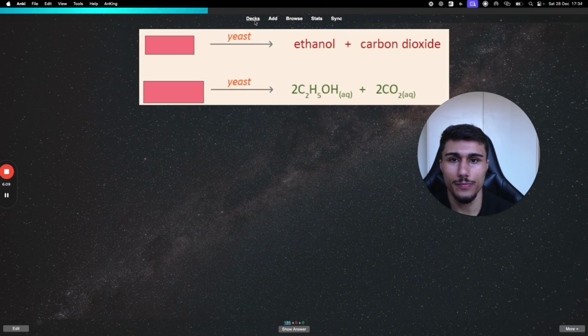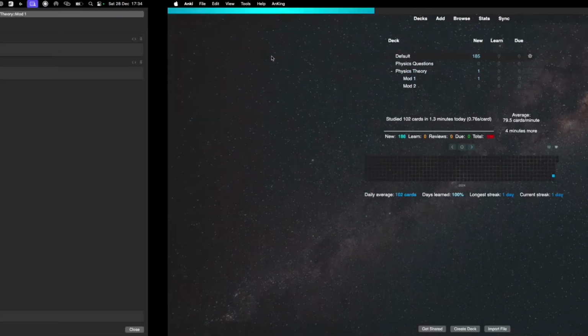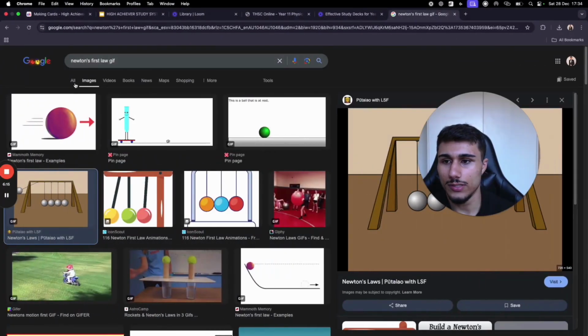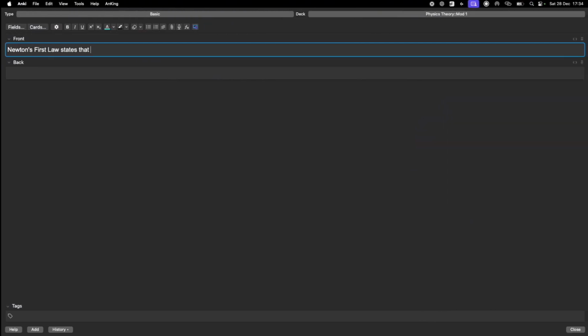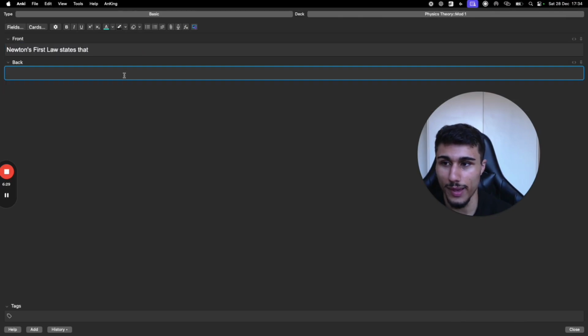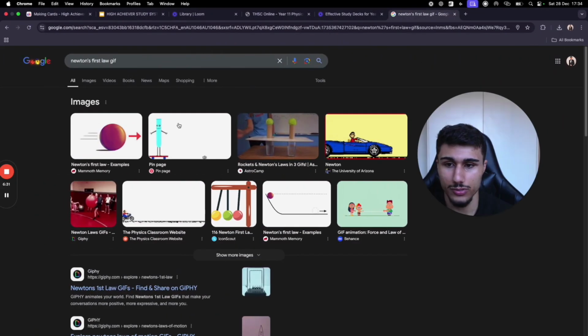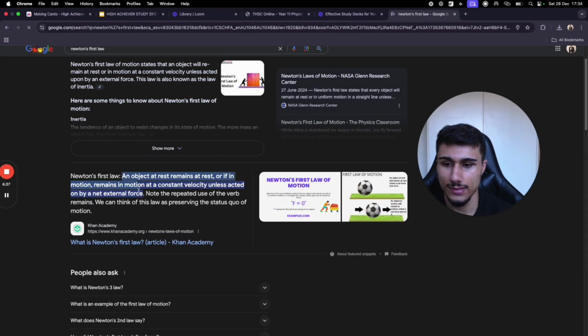Cool. Nice. So back to adding cards. Next one I want to do is a cloze card. So I'm going to go, Newton's first law states that. And then we put the pendulum on the back of the card, the back of the cloze, and put the image as well. Newton's first law states that.